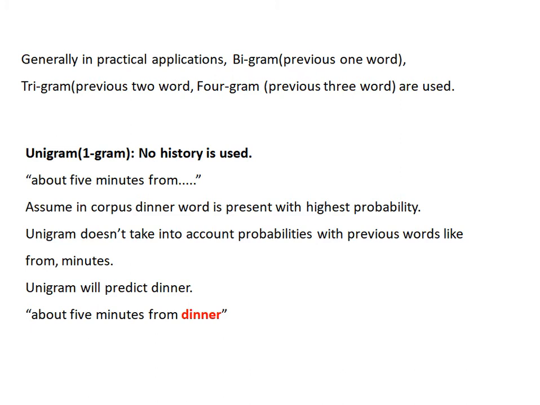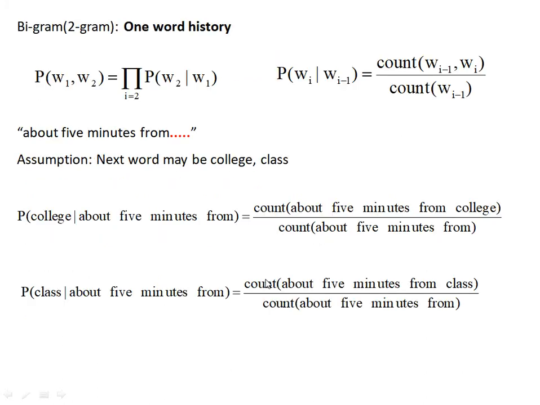So for example, "about 5 minutes from": now we want to predict the next word after "from". Assume that in the corpus, the word dinner is present with the highest probability. Unigram doesn't take into account the relationship with the previous words like from and minutes, because no history is used. Therefore, it will pick the word with the maximum probability, so it will predict "about 5 minutes from dinner". So unigram is rarely used in prediction because it does not take the previous word as a reference. It only picks the word having the highest probability.